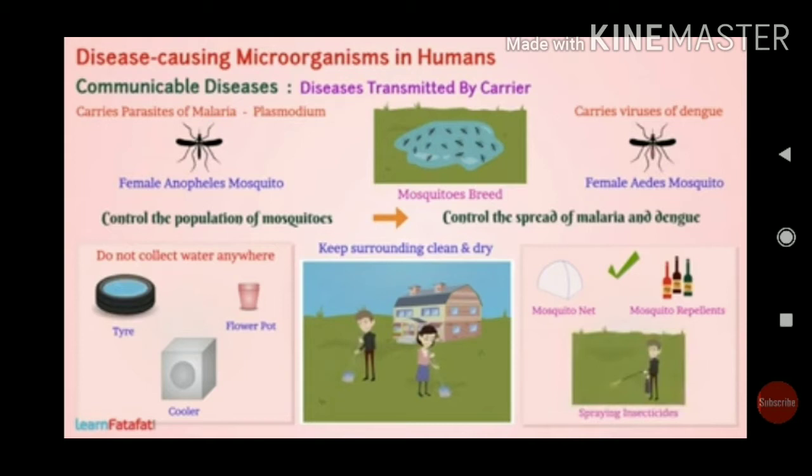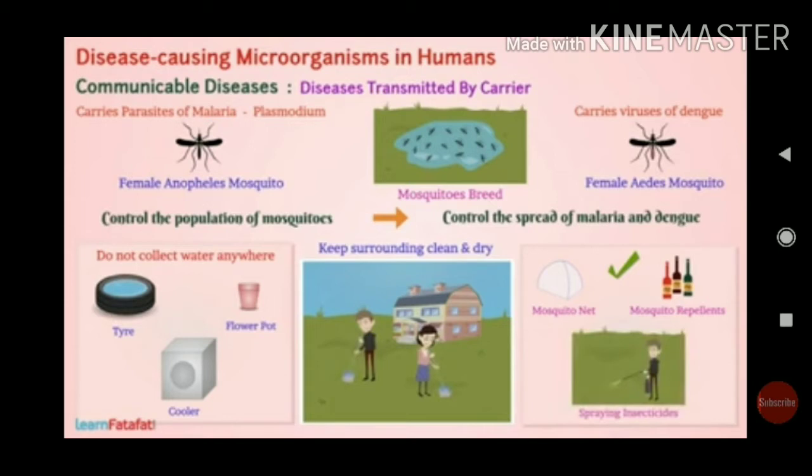These are easily carried from place to place by different means. Is it right, students? So, what are the mediums? Air is a carrier of microorganisms. The microorganisms are also carried by water, and sometimes food may get contaminated. So, primarily the air and water carry the microorganisms.